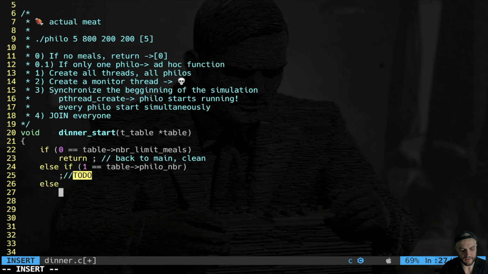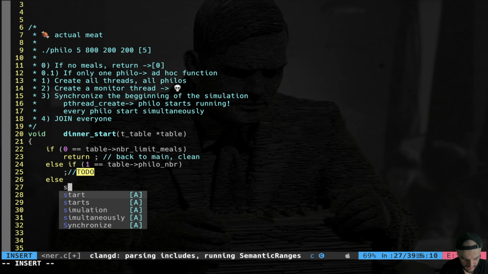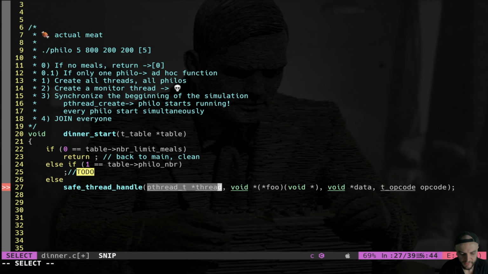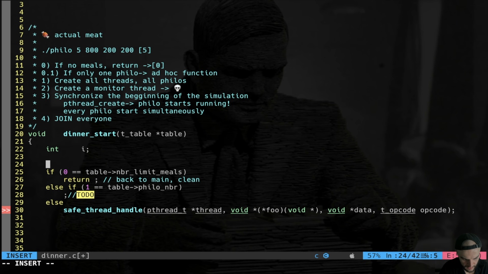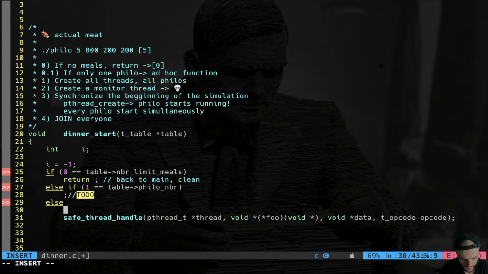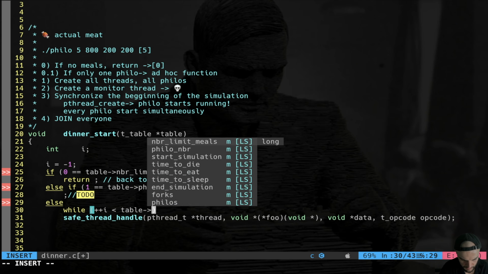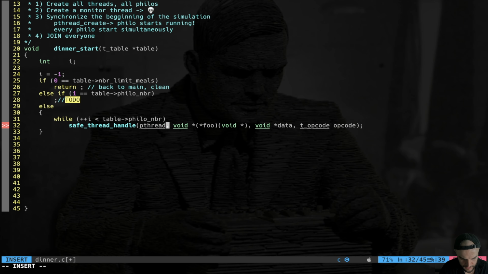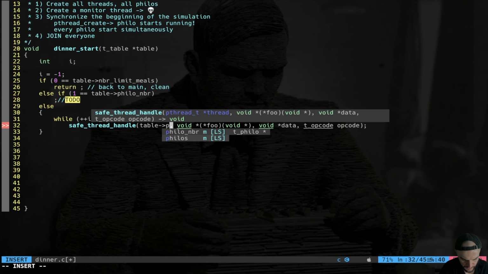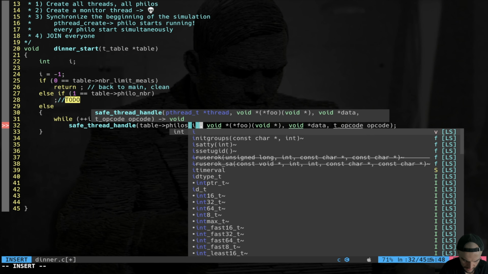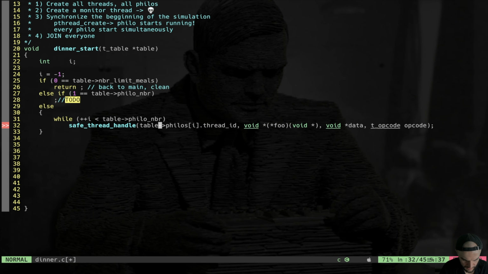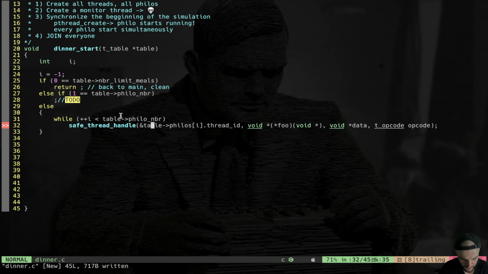Else we have to create all the philosophers, so we're gonna call our wrapper function safe thread handle. We have to pass the address of the thread ID, so we do that. We need an iterator. I is equal to -1, and you say while plus plus I is less than table philo number, you create all the threads. So it's gonna be table philosophers in position I. We're gonna access thread ID and we pass by reference. Okay, so this is a pointer to the thread ID of the I philosopher.